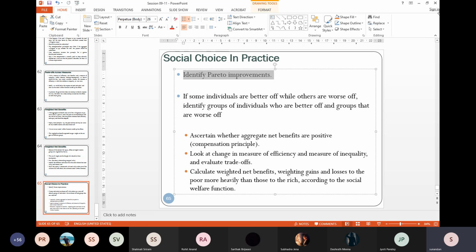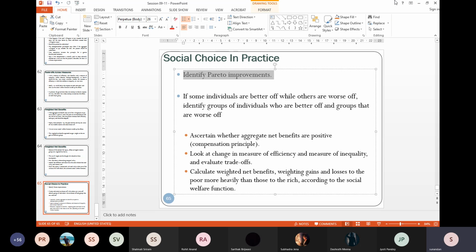Look for the compensation principle. Evaluate the trade-off between efficiency and inequality. You have the measure. And calculate the weighted net benefit, with more weights to the poor, lower weights to the rich, because one of your primary concerns is equality.